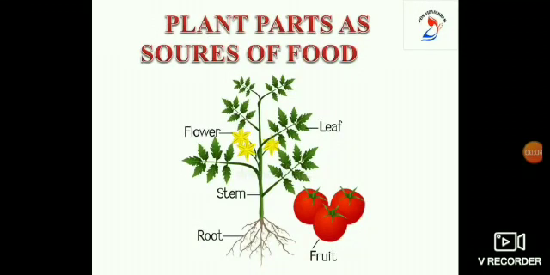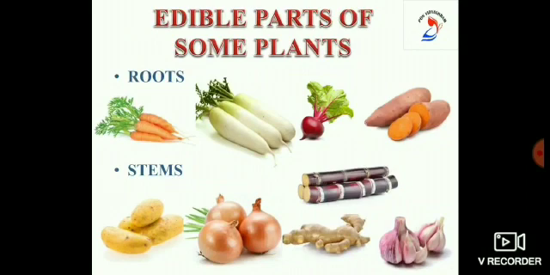Various parts of plants are used as food materials by us. They are root, stem, leaf, flower, bud and fruit. This means that almost all parts of the plants are used as food in one way or the other. Roots of some plants are modified and store food. We eat the roots of such plants as food. For example, carrot, radish, beetroot, sweet potato, turnip, etc.